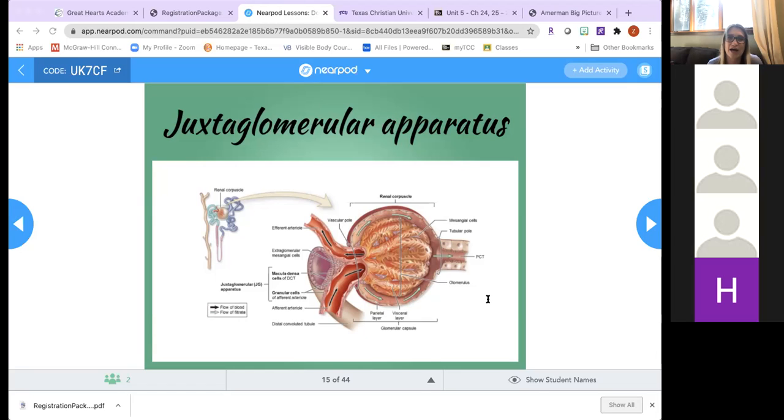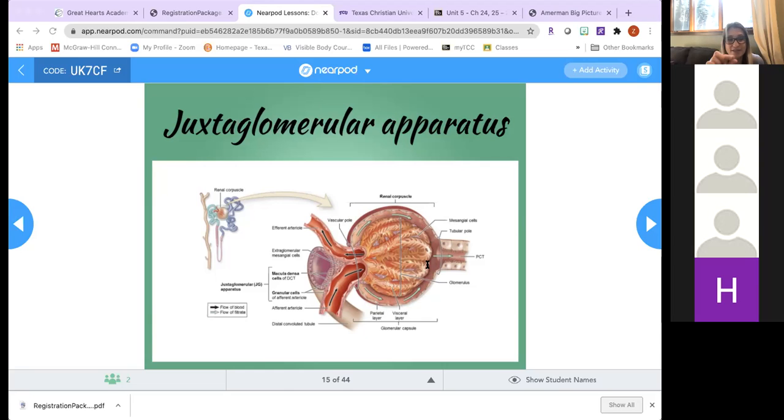If blood pressure is too high, the amount of sodium chloride in the tubular fluid is going to increase because there isn't enough time to reabsorb it. Higher blood pressure means the fluid is moving faster through the tubule. This will signal granular cells to contract and limit the amount of blood into the glomerulus. If the blood pressure is too low, macula densa will signal release of renin, and that will cause systemic vasoconstriction ultimately. So that's kind of how that works.